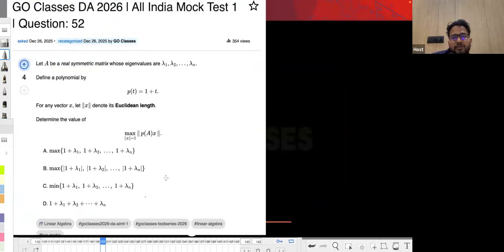Now let's solve this question. So this question was based on just one easy property. We have seen this property in PCA. Can you just try to recall the property that we are trying to make use of? Just think about it.